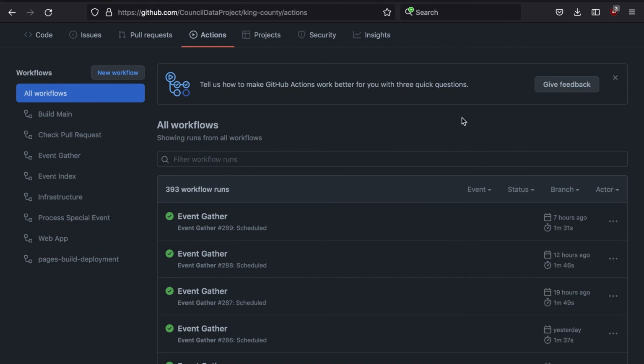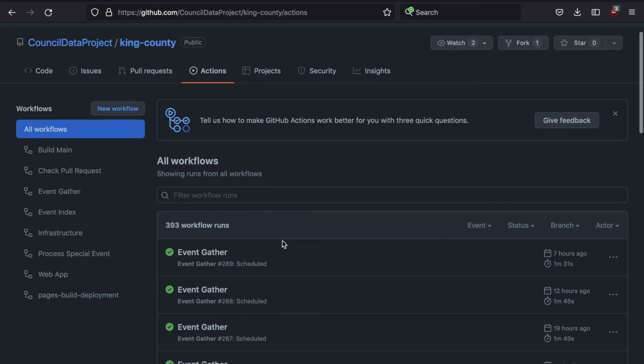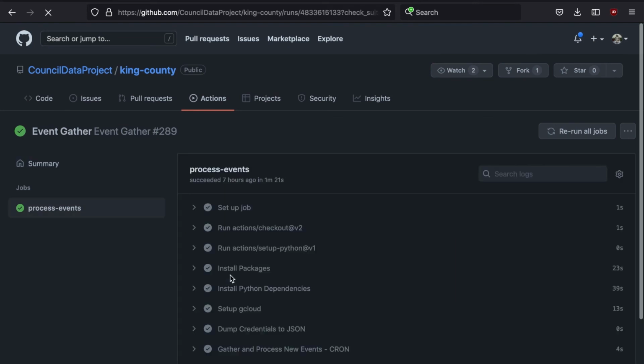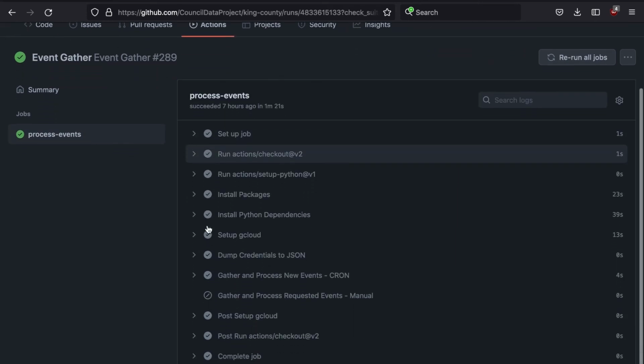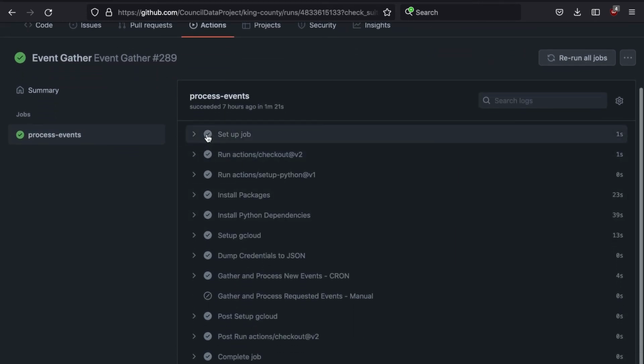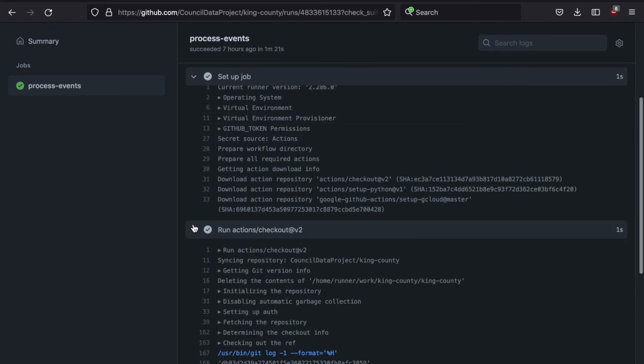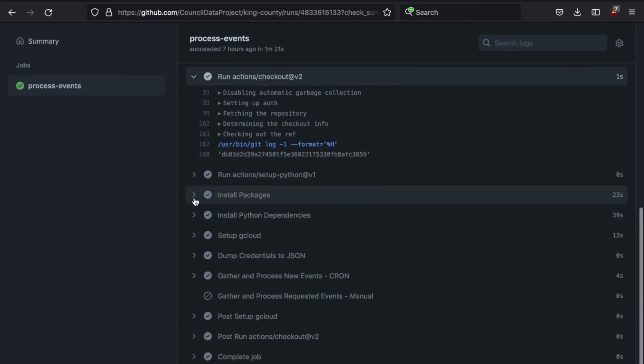And if we tunnel into one of these specific workflows, we can click in and see all the steps for that specific action. So each action is defined by various steps, and each step is logged separately. And so this logging is built in and makes debugging really convenient.